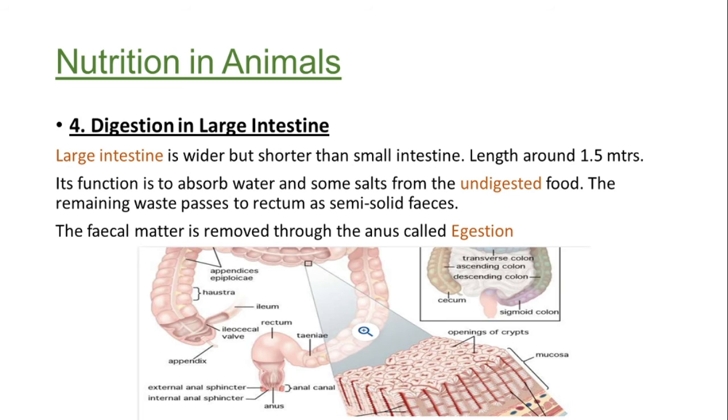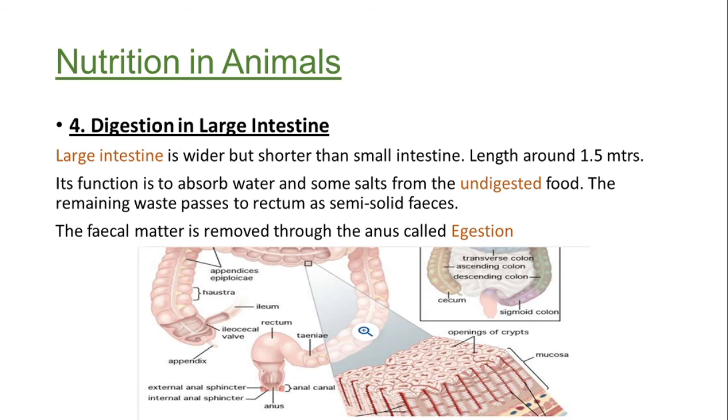A large intestine, which is wider but shorter than small intestine. Its length is around 1.5 meter. This large intestine has pouch-like structures, and three parts: one is ascending, the horizontal, and the descending part. Appendix, that vestigial organ, is actually a part of this large intestine.